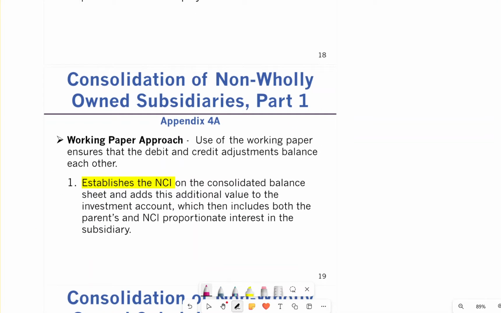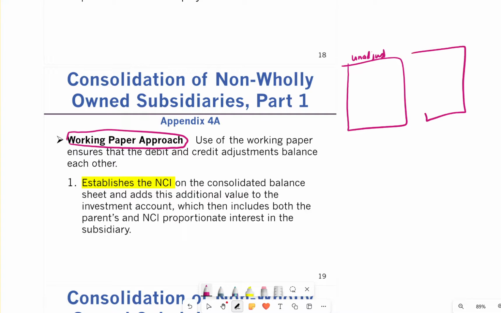When you're doing consolidation, we call it a working paper approach. What you have to do is, as you've seen before, we have the unadjusted trial balance. The worksheet starts with the unadjusted trial balance. Then we have adjustments, and from there we do the adjusted trial balance. In these adjustments we are going to debit some accounts and credit some accounts. This is called the 8-column worksheet that you have seen before in your other accounting courses.